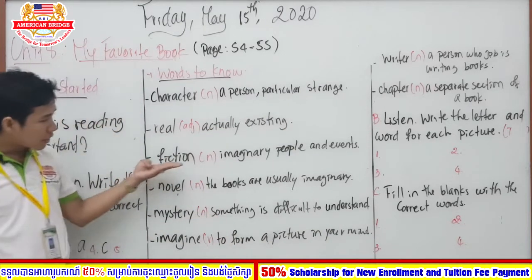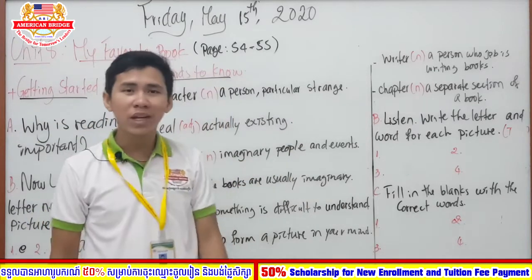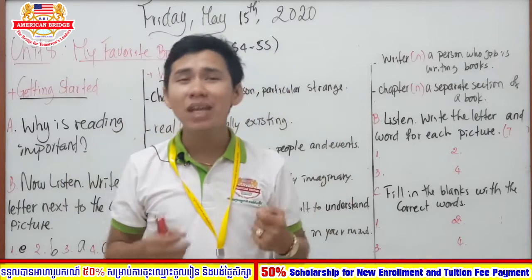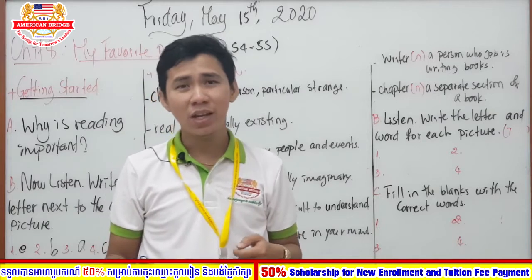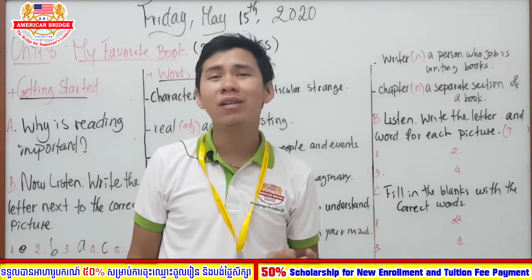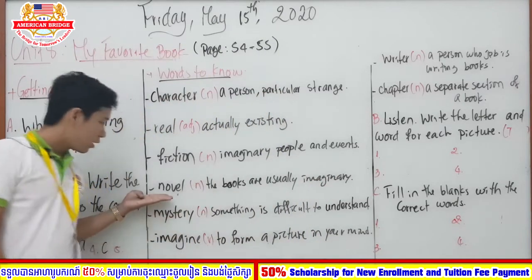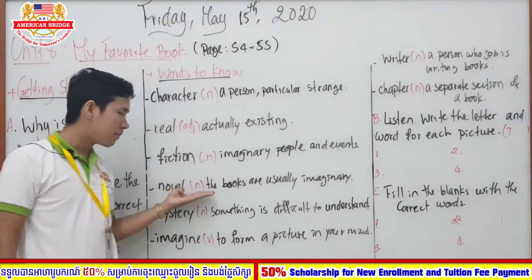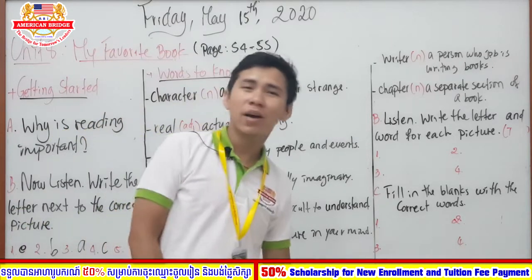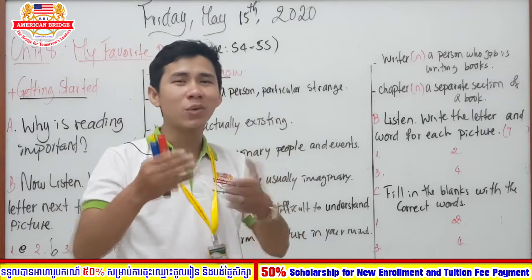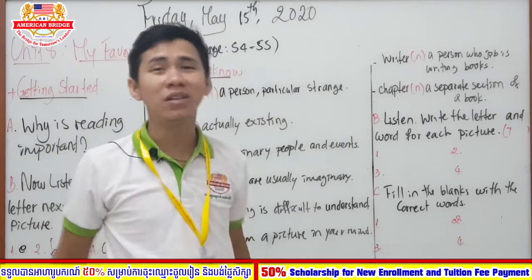Fiction. Fiction is a noun, imaginary people and events. So here we are going to make an imagination. We imagine about what we are going to do. Okay? I mean the story becomes like an imagination or imaginary. Okay? So novel. Novel, it functions as a noun. The books are usually imaginary. So I mean that the story is created by themselves, by their thinking. Okay? What do they think? They are going to create a story.